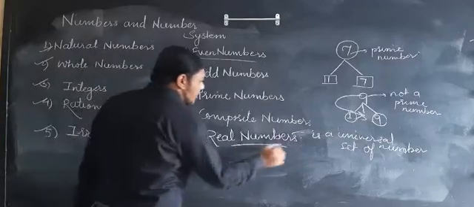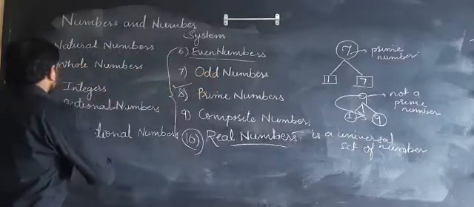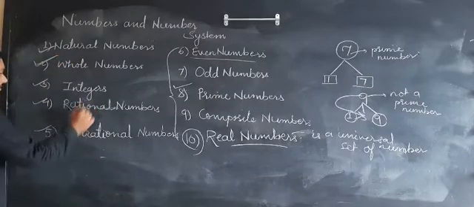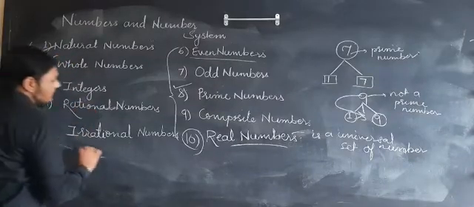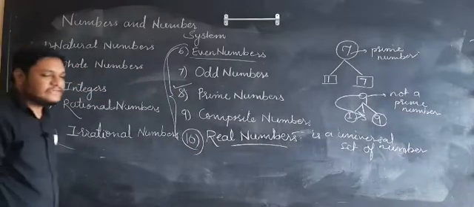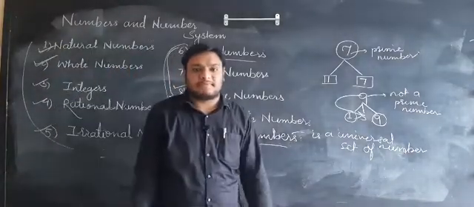Why is the real number called a universal set of numbers? Because a natural number is also a real number, a whole number is also a real number, an integer is also a real number. All these types of numbers are real numbers. The real number is a universal set of numbers. It contains all types of numbers.